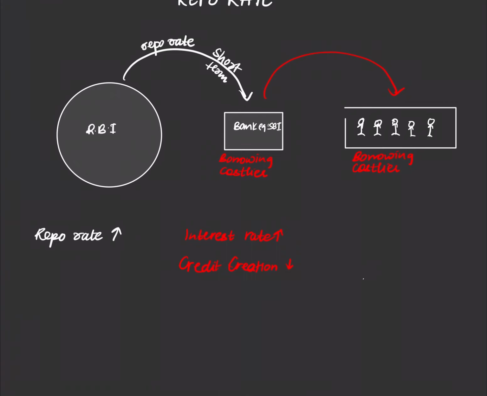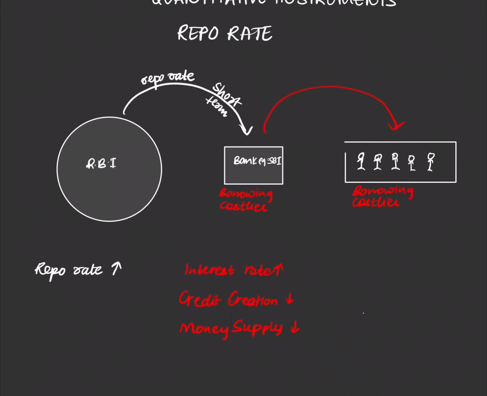No. And when people don't take loans, what did we study in the money multiplier? That if we don't take loans, then the money multiplier does not really work. And what happens is money supply decreases. Because loans are expensive and there aren't enough loans available, the money supply will decrease.